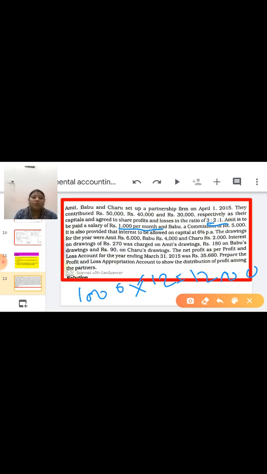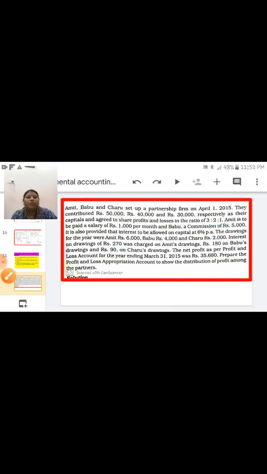Interest on drawing is also given directly, with no rate: 270 for Amit, 180 for Babu and 90 rupees for Charu. Net profit for the year ended 31st March 2015 is 35,660. Now you have to prepare the profit and loss appropriation account and distribute the profit among the partners.